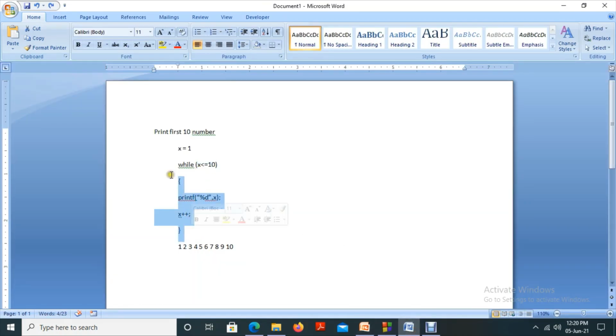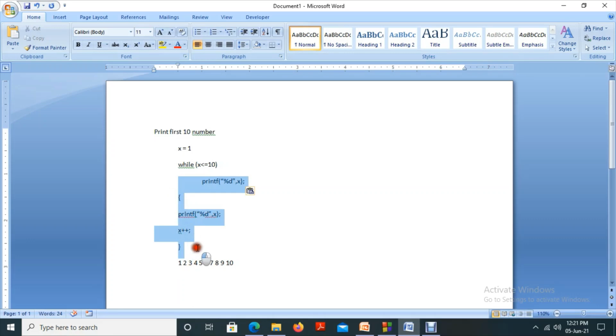If you want to run only one statement, you don't need to write it in braces. If you want to execute continuously, because in this case we have two statements here, two statements means you need braces, so it is considered as a body. But if you have to execute only one statement under this while loop, if only you have this particular statement to execute if the condition is true, you can remove this one.